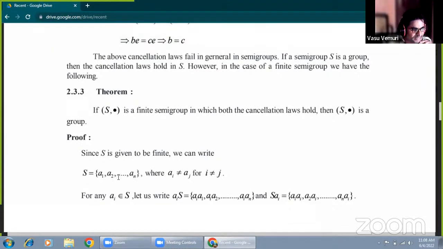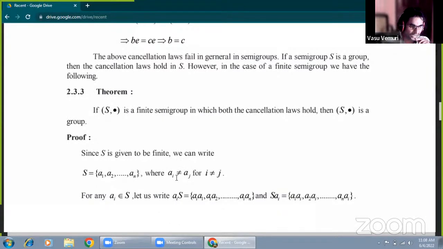Now take any two elements Ai and Aj, with i not equal to j, just like 1 not equal to 2, 2 not equal to 3. So these two elements are distinct and different.